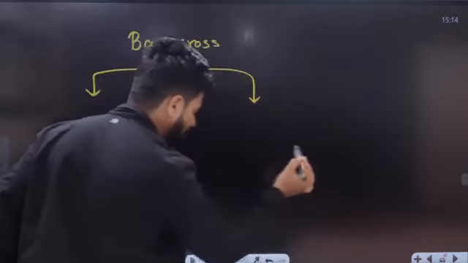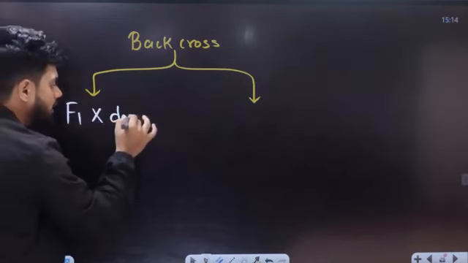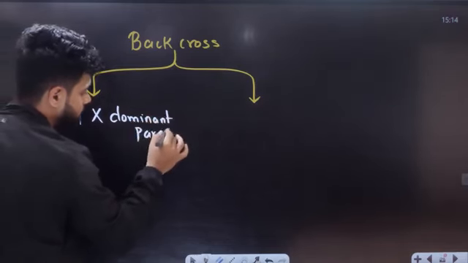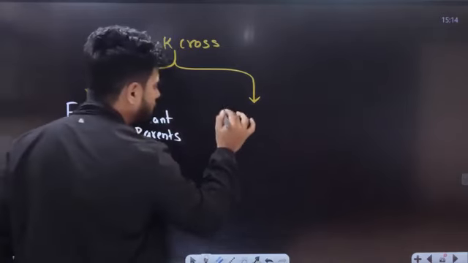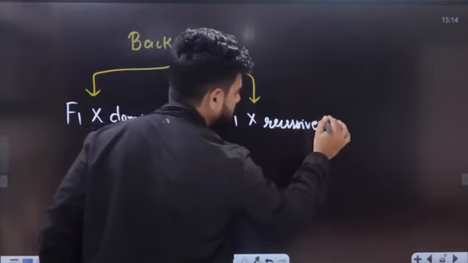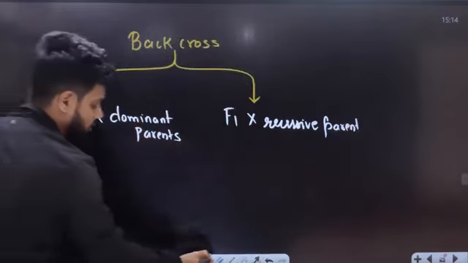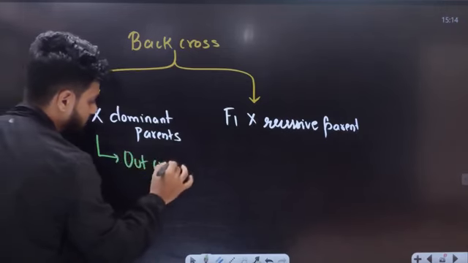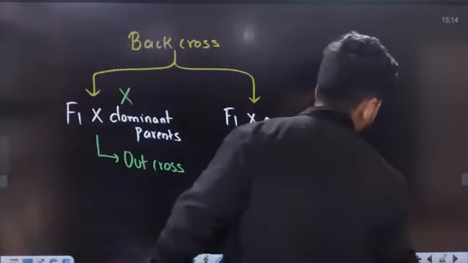In the first type, I take the F1 progeny and cross it with the dominant parent. The second type of back cross is when I take the F1 progeny and cross it with the recessive parent. Such a cross is called an outcross. This is called your outcross. It is not in your syllabus.